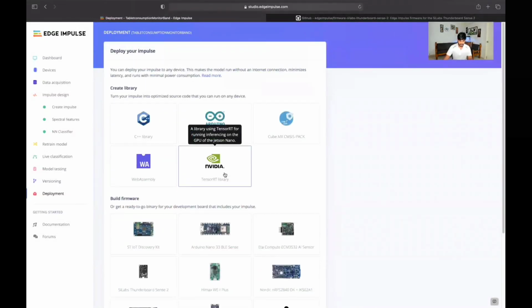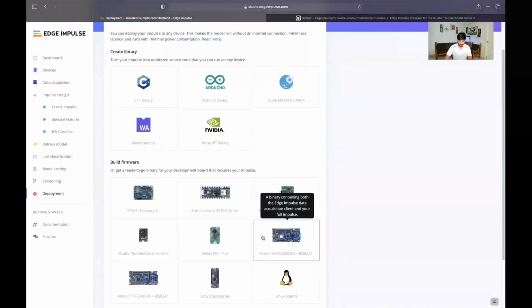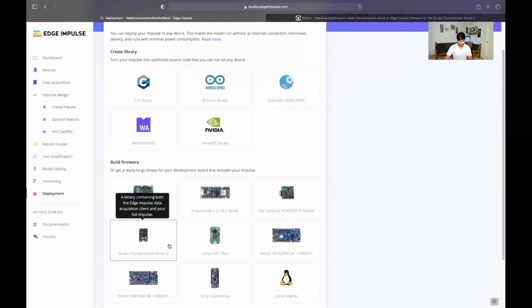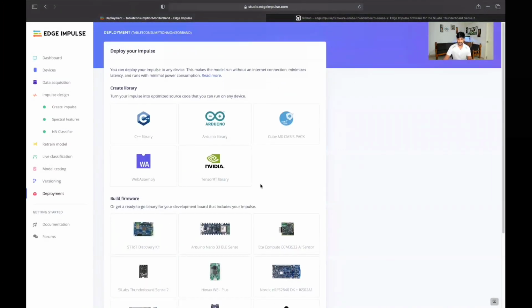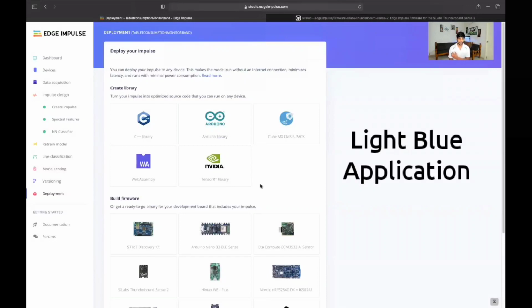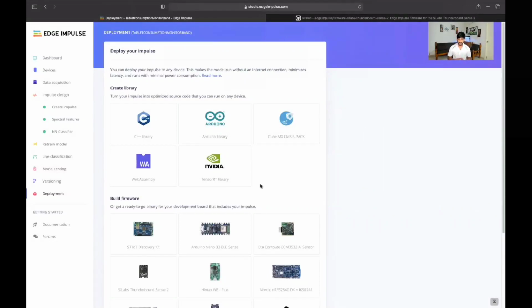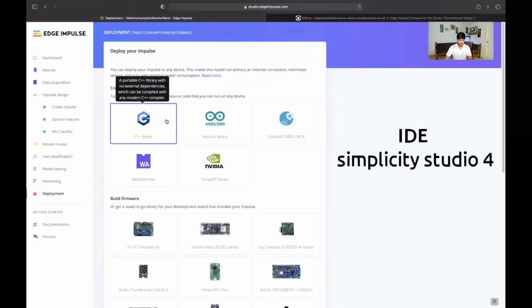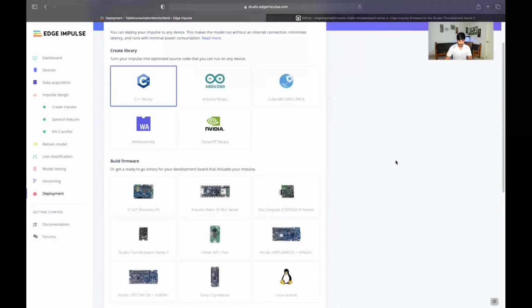Here we can directly download the firmware with our application to our Silicon Labs Thunderboard Sense 2. But for my application, it needs to be connected to external BLE applications. So here I have used the LightBlue app on my mobile for the BLE communications, and I need to work a little bit in an external IDE. So for that, I just click and download it as a C++ library here.